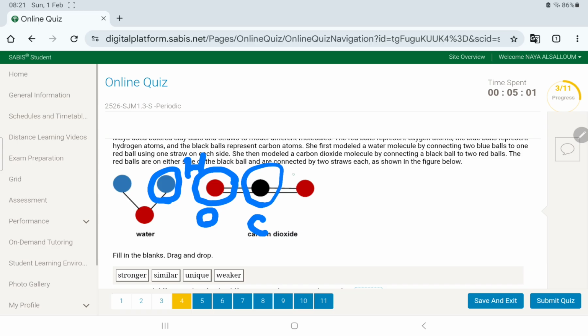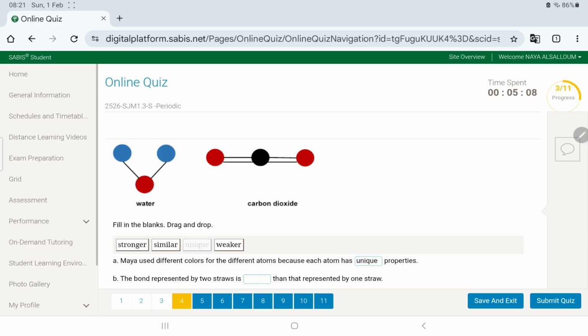Because obviously each one has its own unique properties, right? Now, the bond represented by two straws is what, compared to the one represented by one straw? Obviously it's going to be stronger. Why? Because if you have two straws, it's going to be way harder to break than with one, right? Because it's more bonded, see? Two straws, and here's only one.